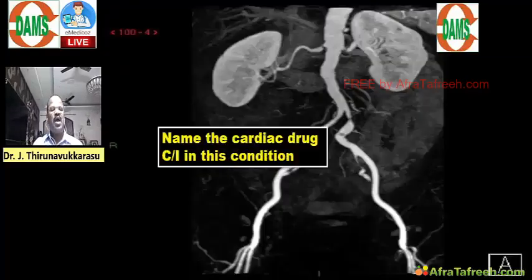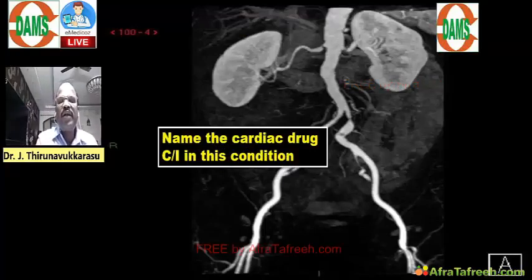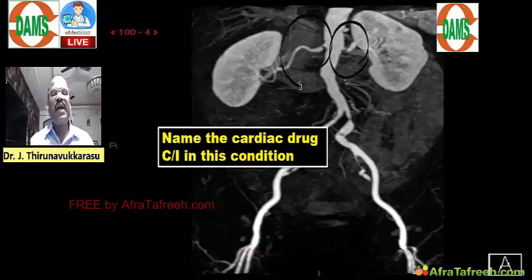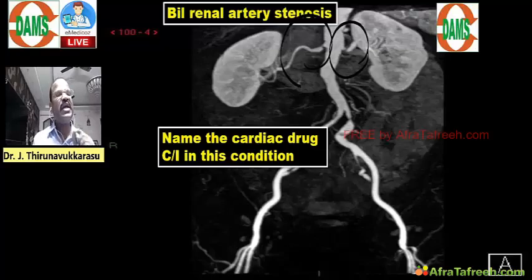Next, can you look at this picture and tell the diagnosis? Look at the kidney and look at the blood vessel. Here is a case of bilateral renal artery stenosis. What drugs are contraindicated? ACE inhibitors and ARBs are contraindicated.